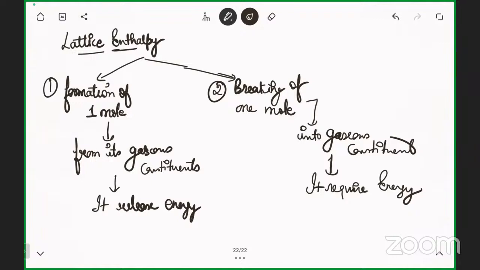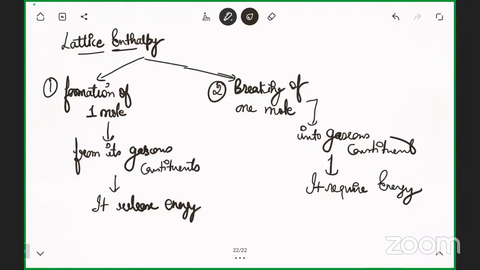So if I'm saying formation of one mole from its gaseous atoms and there is a release of energy, that is known as lattice enthalpy. And if I'm saying breaking of one mole into gaseous atoms, it requires energy, that is again known as lattice enthalpy. So two processes are there, either the formation of one mole or the breaking up of one mole. They both are considered lattice enthalpy just because we are considering the lattice.